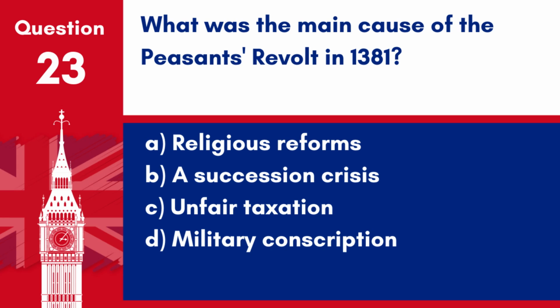Question 23. What was the main cause of the Peasants' Revolt in 1381? A. Religious reforms. B. A succession crisis. C. Unfair taxation. D. Military conscription. Answer C. Unfair taxation. The main cause of the Peasants' Revolt in 1381 was opposition to unfair taxation.